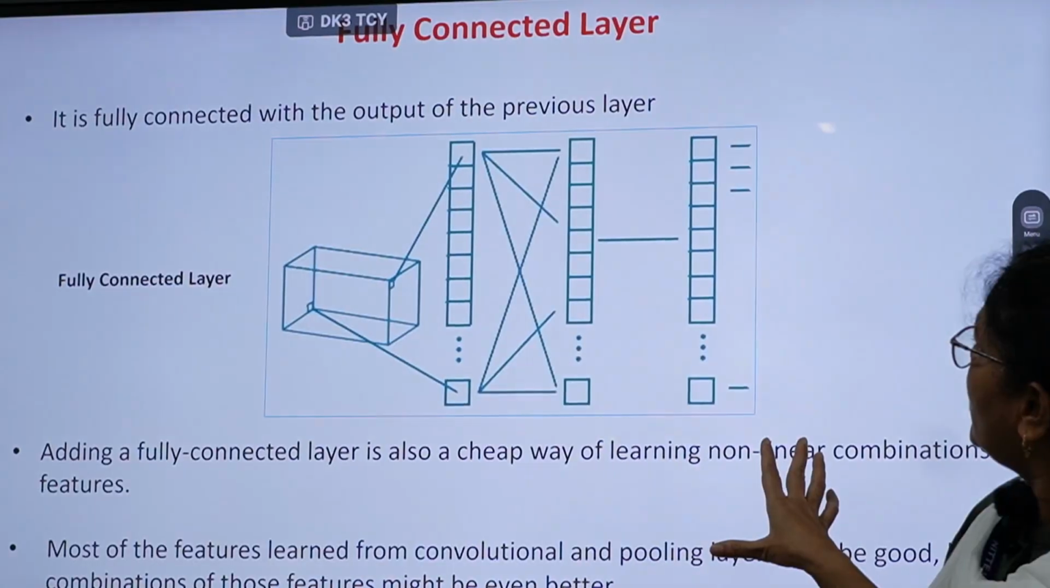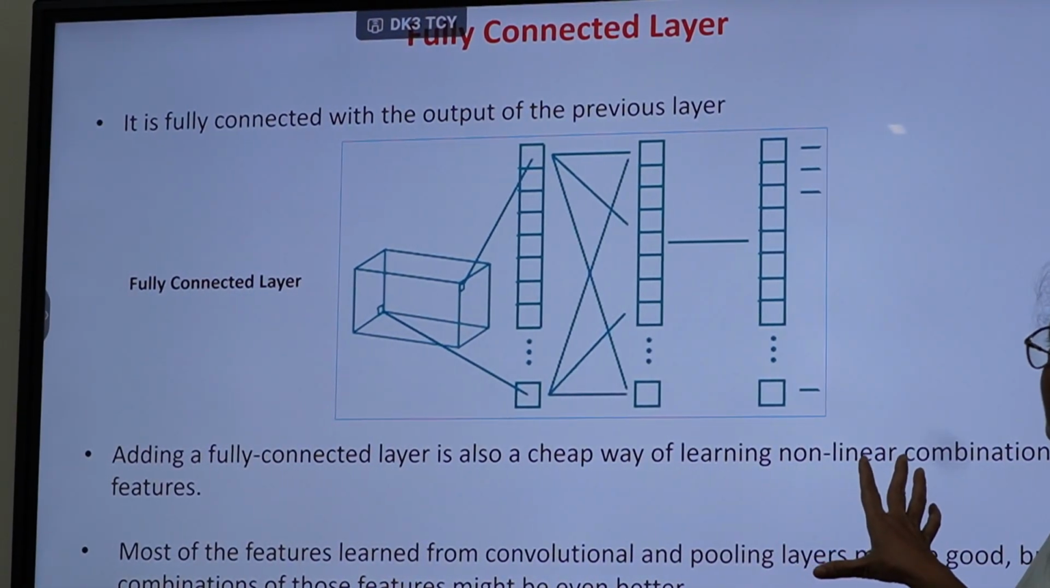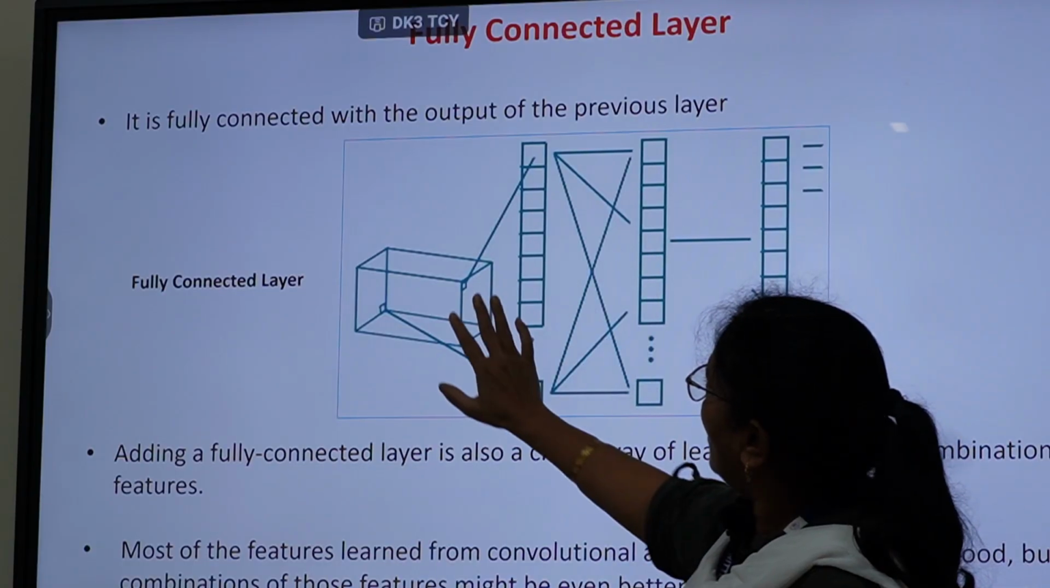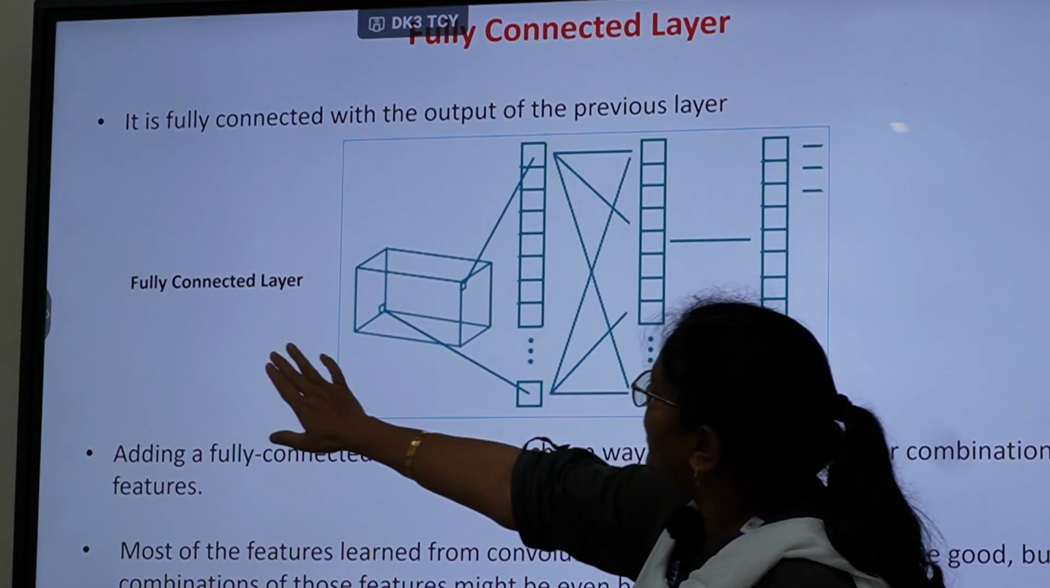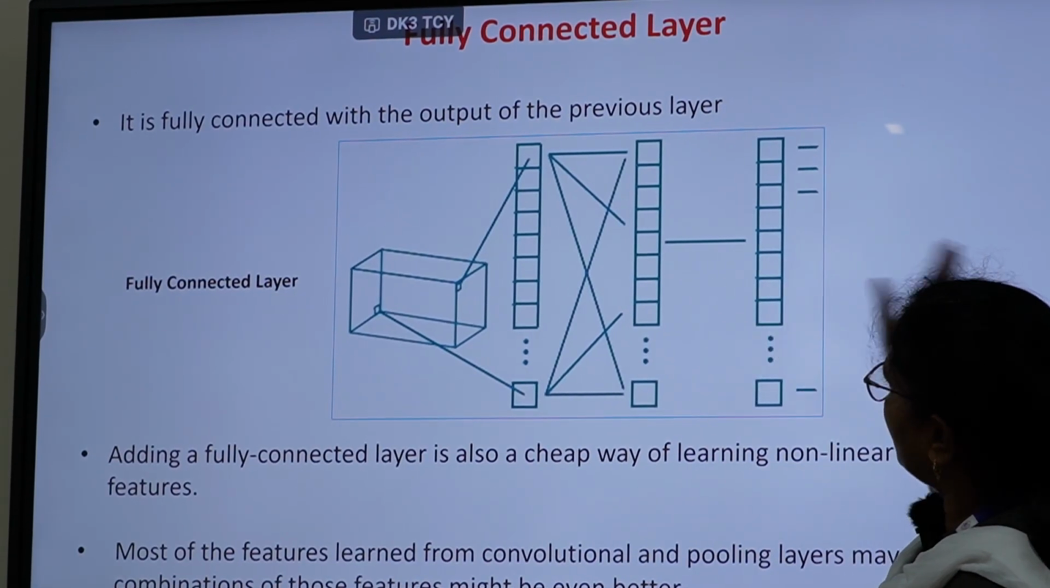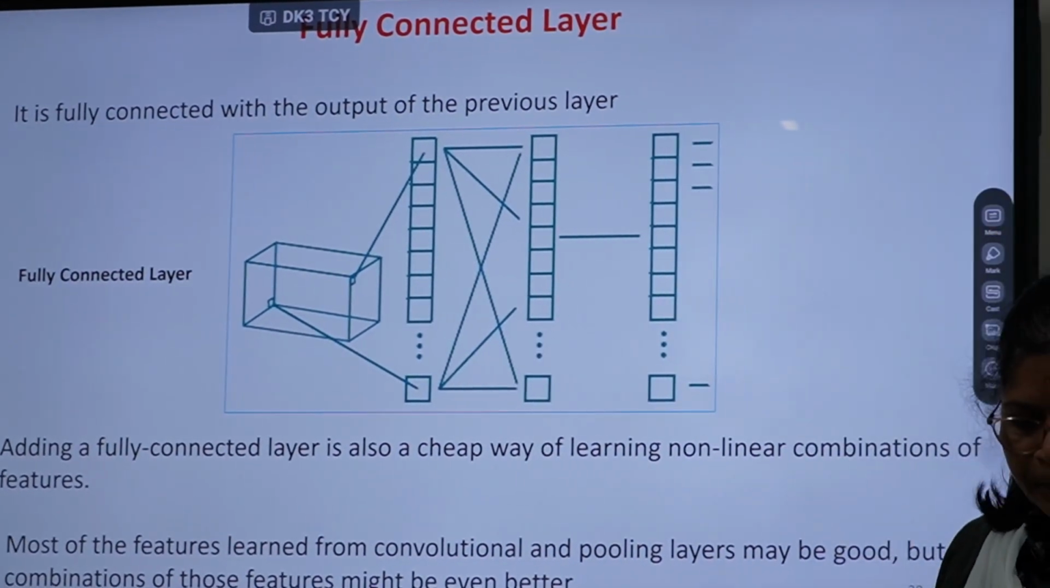So this is how the fully connected layer looks. Here it is a dense network. The fully connected layer parameters are fed into the dense layer, which does the classification.